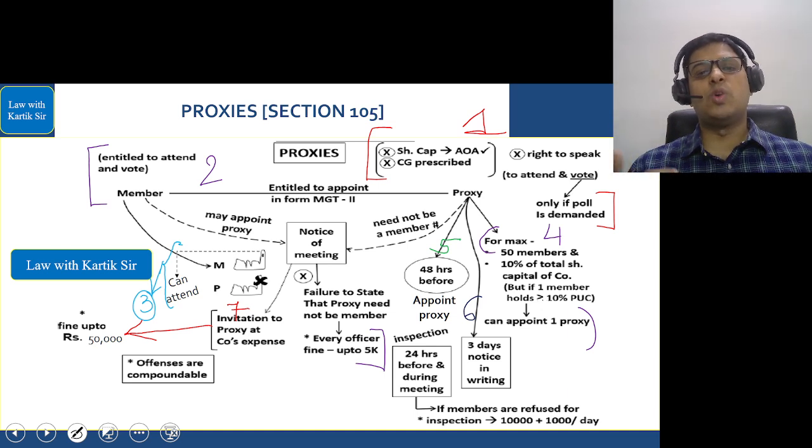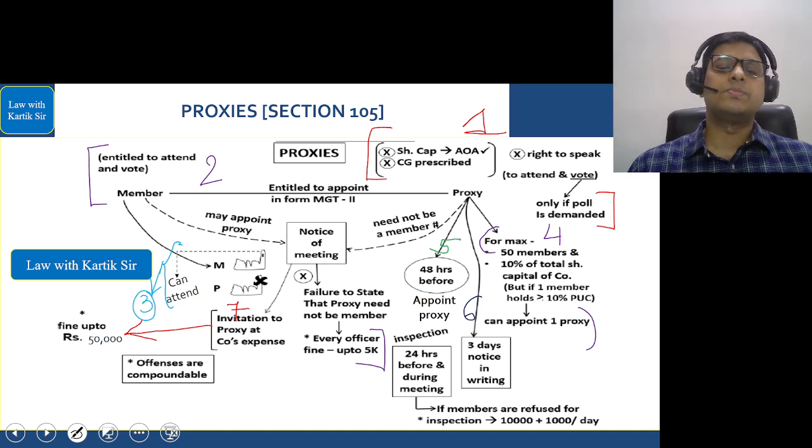Any member who is entitled to attend and vote is also entitled to appoint a proxy by filling a form called MGT 11. In the notice of the meeting, we have to mention that the member may appoint a proxy and that the proxy need not be a member. Failure to state this makes the officer of the company liable to a fine of up to rupees 5,000.